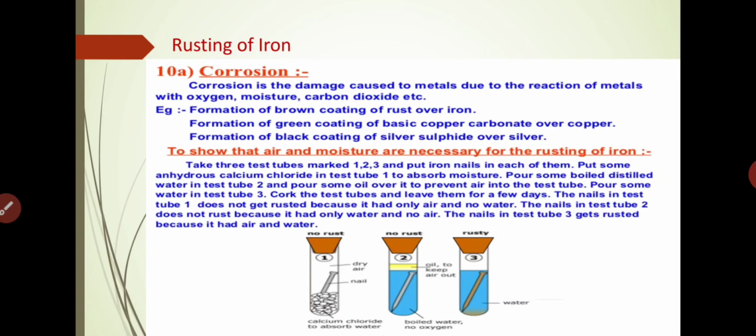Now let us understand with the help of an activity to show that air and moisture are necessary for the rusting of iron. Take 3 test tubes marked 1, 2, 3 and put iron nails in each of them.